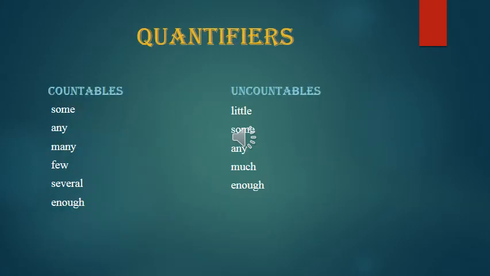Quantifiers are the ones which tell the quantity: some, any, many, few, several. These are used before countables: some boys, any boy, many boys, few girls, several chairs, enough money, enough boys, enough mistakes. Uncountables: little money, some milk, any furniture, much patience, enough love.